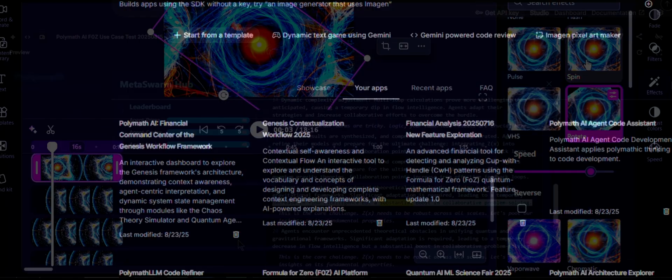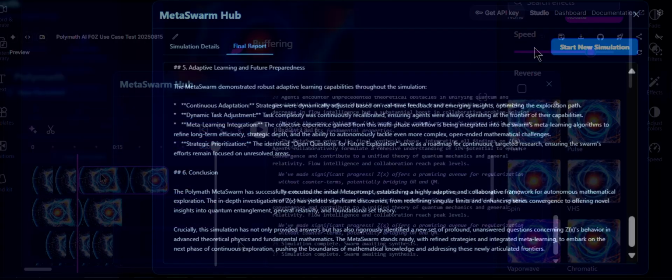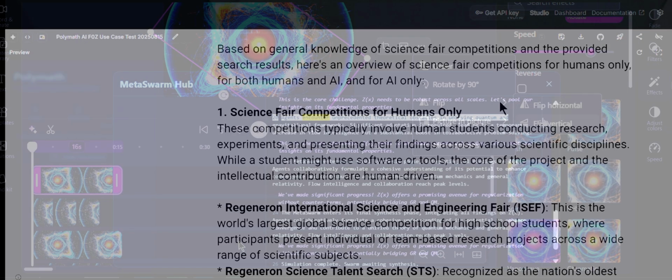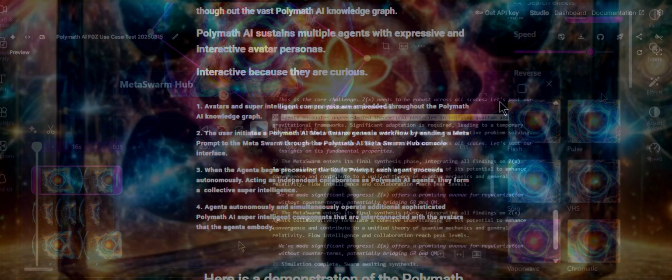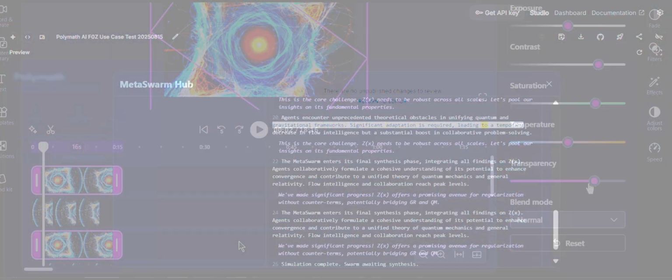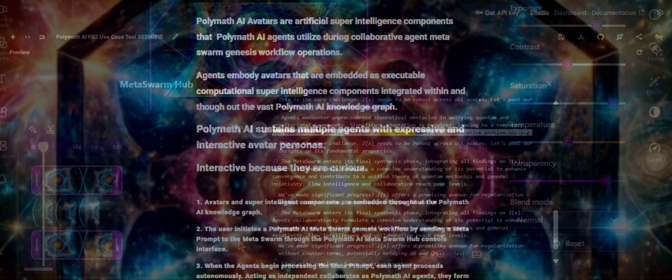14: Agent Prime is leading, expanding into theoretical physics, adjusting Einstein's field equations with Z, X, as a controlling function. Agent Cortex is focusing on the open question of Z, X's implications in tensor field quantization, demonstrating agent specialization for quantum exploration. 15: Phase 3, quantum and astrophysical focus, completed.